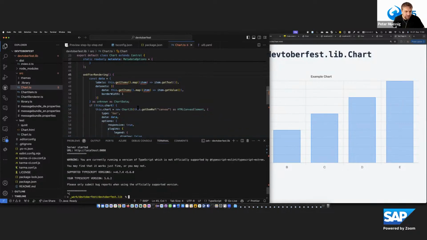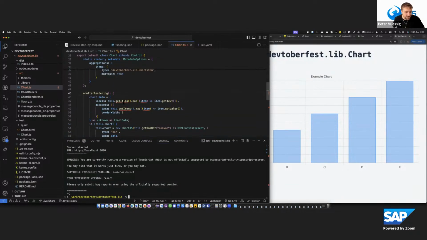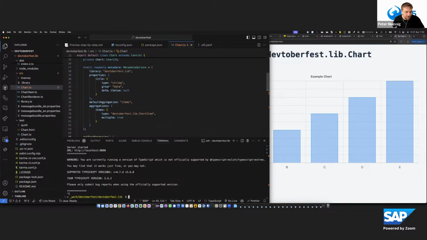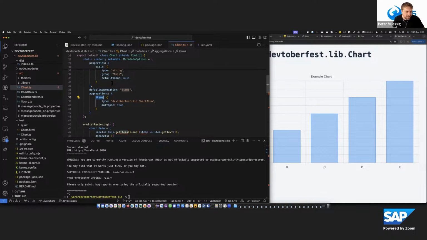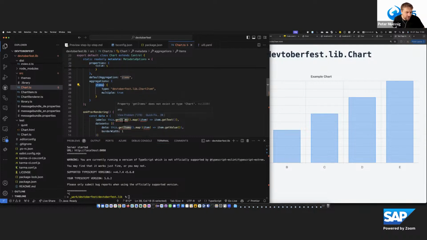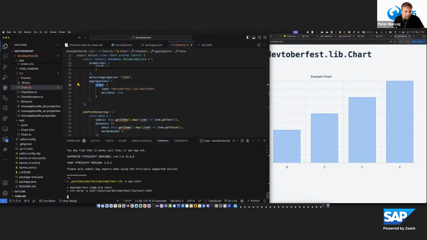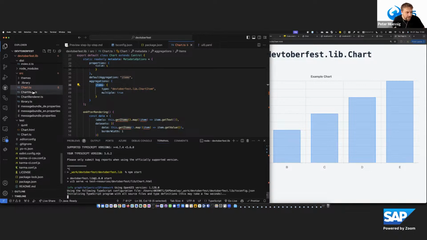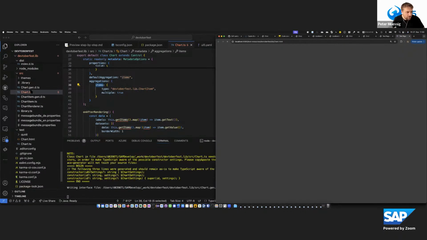The reason for this gen.dts is that all these functions, properties and aggregations we define here create methods at runtime, and these methods are not available because they are not implemented somewhere. With this gen.dts, which is generated behind the scenes as the TypeScript interface generator is running when developing, it will create these files for your control classes.